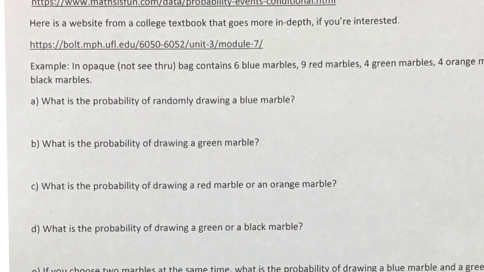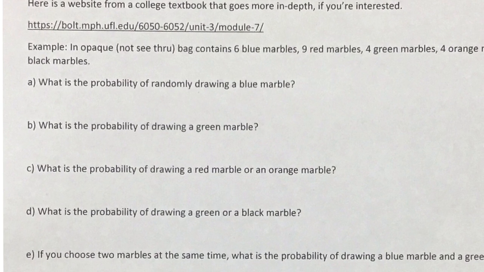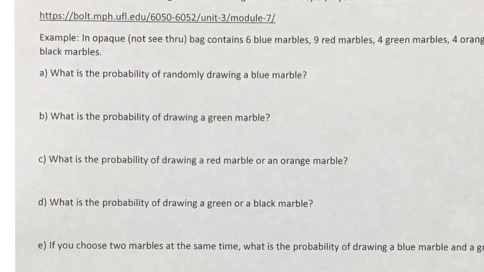Example, an opaque bag. Opaque means not see-through. Translucent or transparent means see-through. The bag contains 6 blue, 9 red, 4 green, 4 orange, and 5 black marbles. So what is the probability of randomly drawing a blue marble?